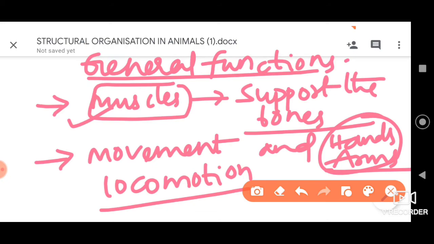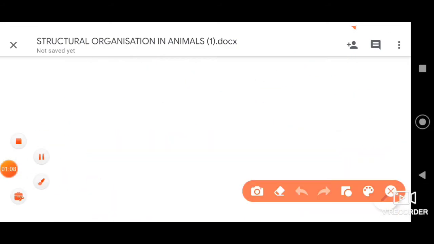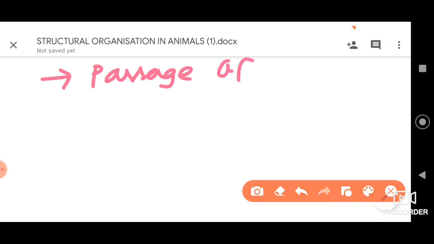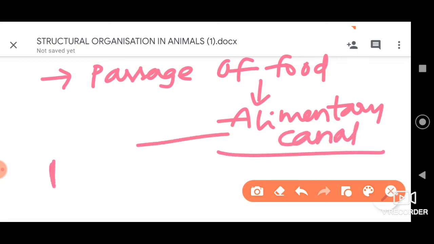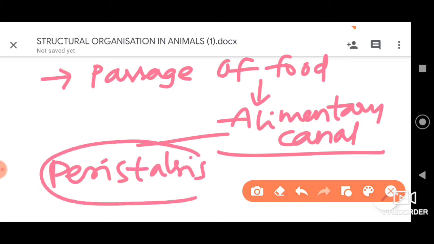Remember this point. Then other functions, if we consider, they are responsible for the passage of food through the alimentary canal. Because of the muscular movement, which we call peristalsis, the food moves from the esophagus to the stomach, and that's an important process.